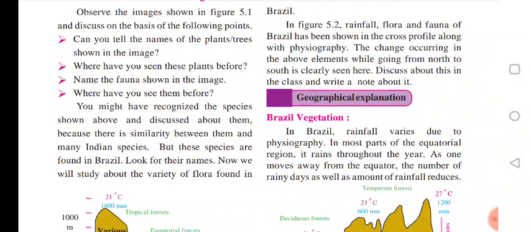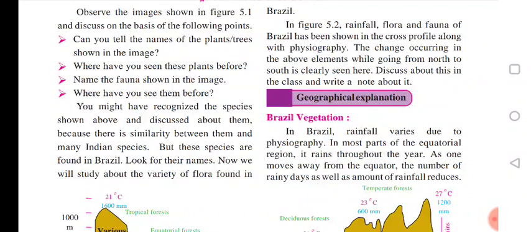So you must have seen such types of the above species. Some species of animals, plants, and birds we are getting in Brazil also, in both India and Brazil. Now the first question: can you tell the names of the plants and trees shown? Yes, we can tell, and we have just discussed. Where have you seen these plants before? You may have seen them on television or the net.